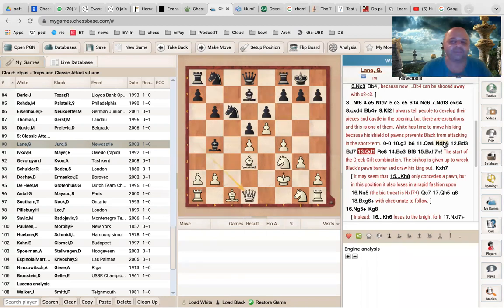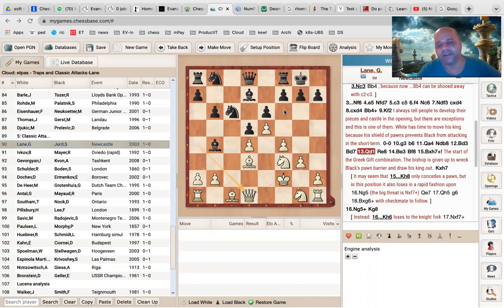Now look at this position very carefully. Black has to be very careful here, because the Greek gift sacrifice is in the air. What are the requirements? The requirement is that this bishop should be there either on d3 or c2, pointing towards h2. The key thing is that the knight on f6 should have been displaced, which is what happens with e4 coming to e5. The knight is not there. The knight is a very good defender.